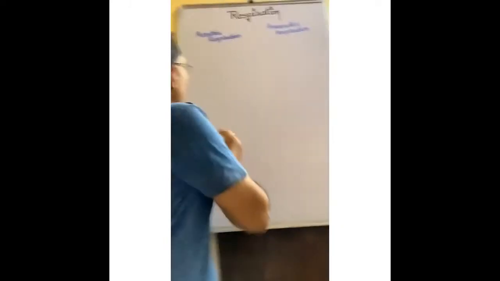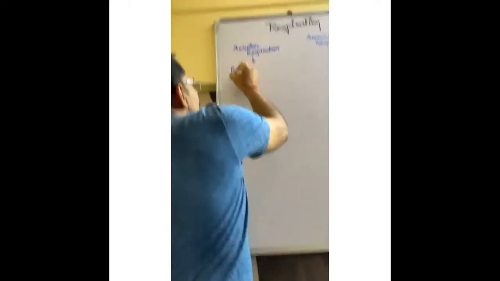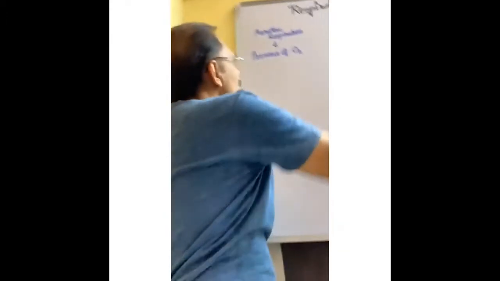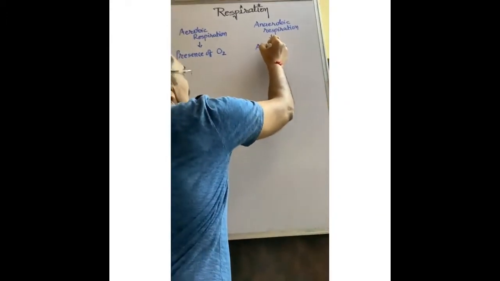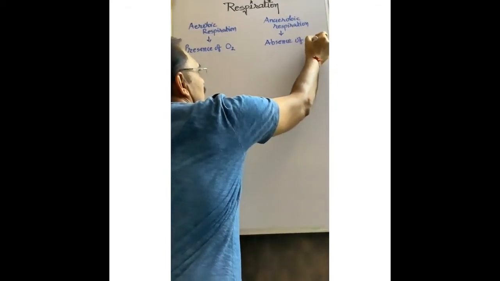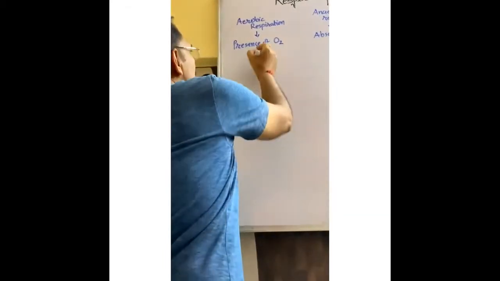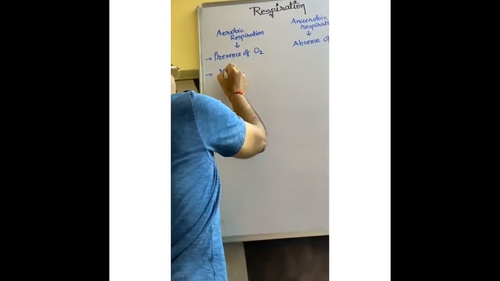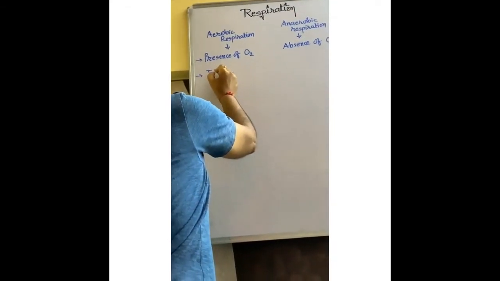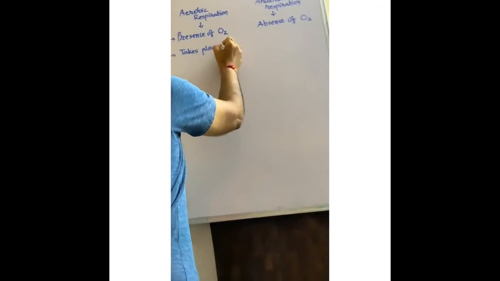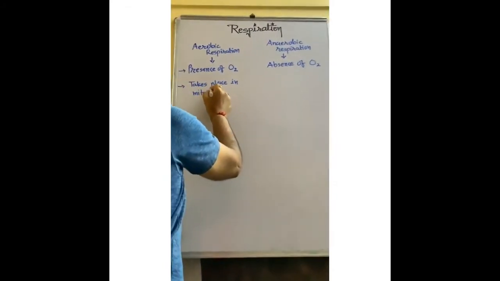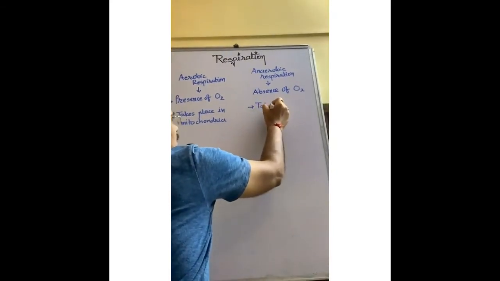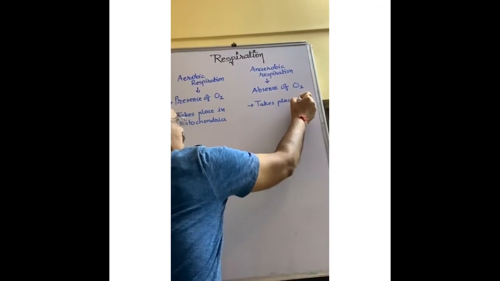First, aerobic respiration takes place in presence of oxygen, and anaerobic respiration takes place in absence of oxygen. Aerobic respiration takes place in mitochondria. Anaerobic respiration takes place in cytoplasm.